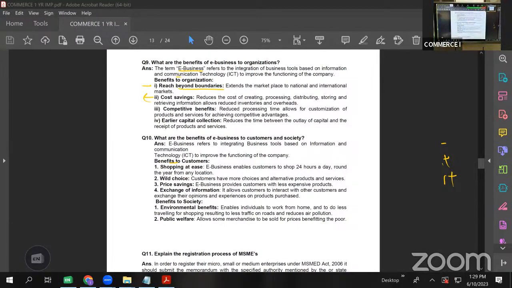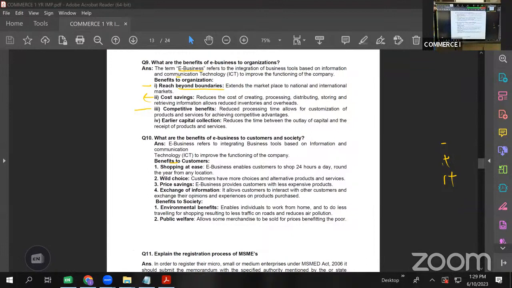And obviously, when there is no showroom, there is no salesman, the cost will be low. As such, we see that the products online as compared to the products in the store are comparatively very competitive. They are able to give at a very lesser price because they are not having all these expenses which a physical shop owner has to, isn't it? So cost saving. Second, competitive benefits.